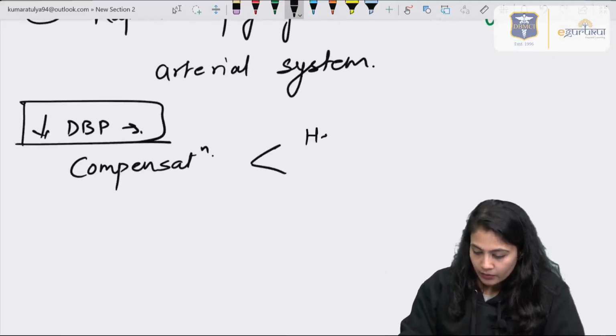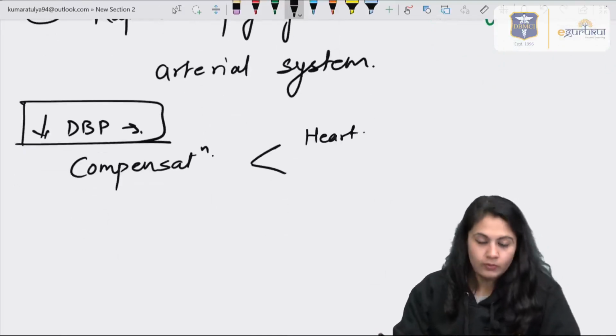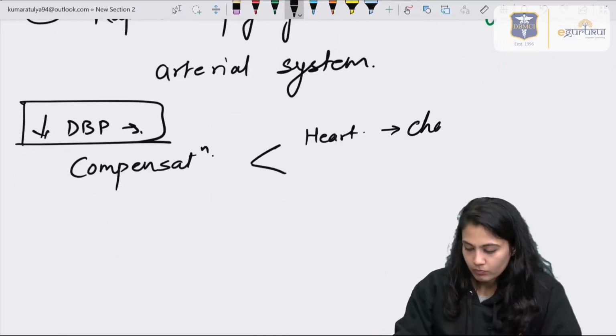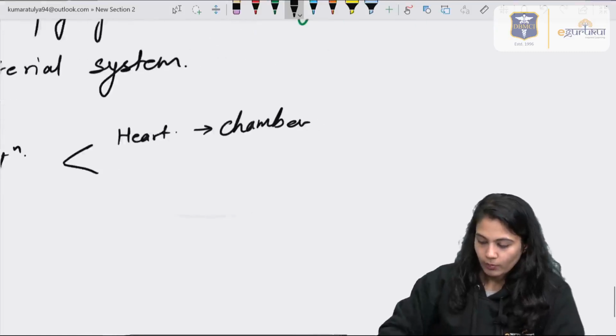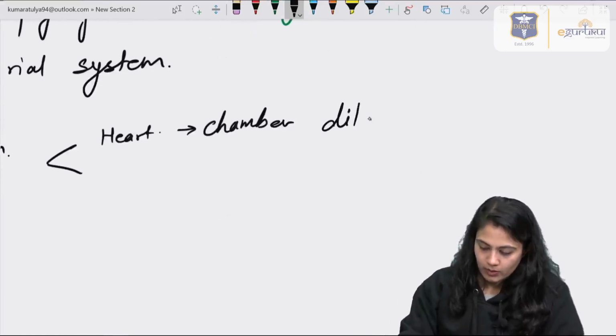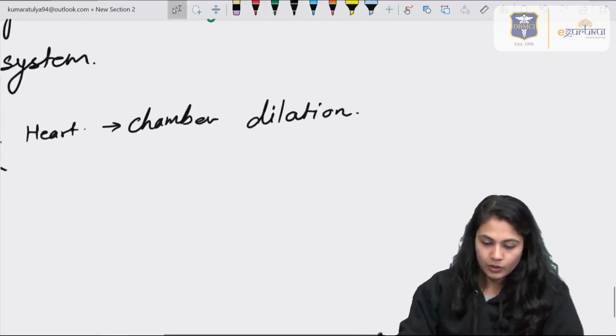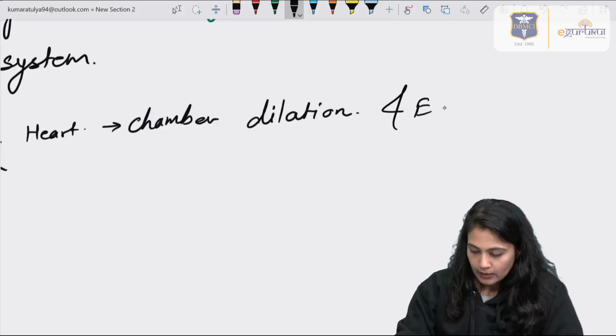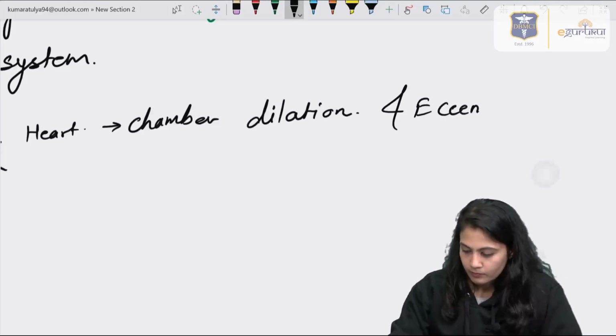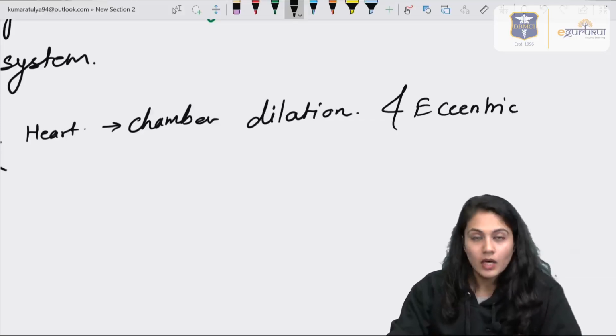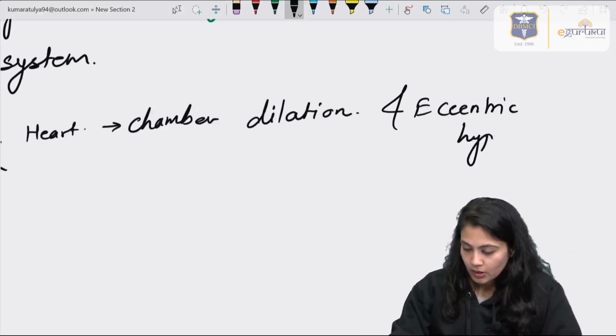First of all, the heart will undergo chamber dilatation, and that is nothing but eccentric hypertrophy. Why?